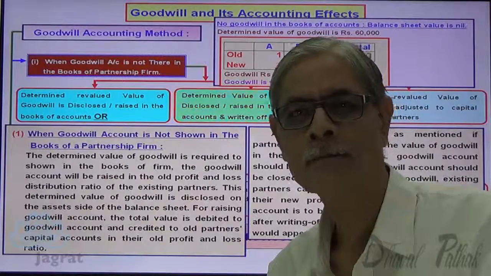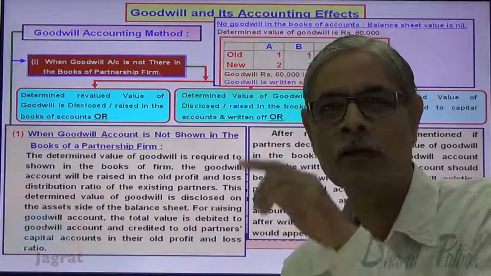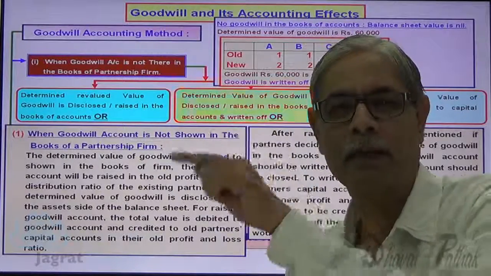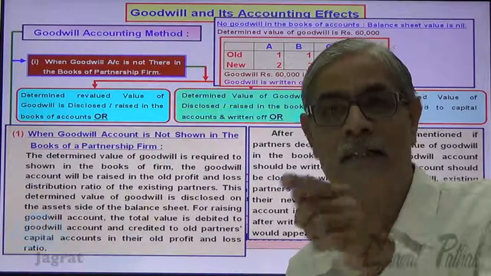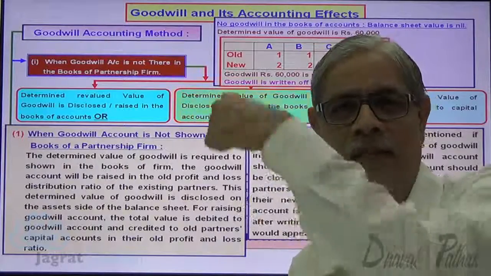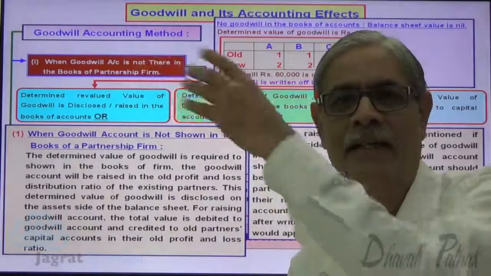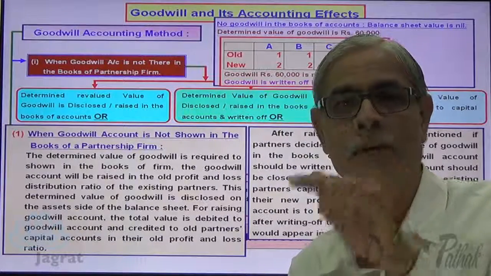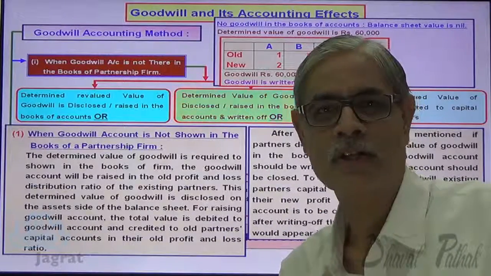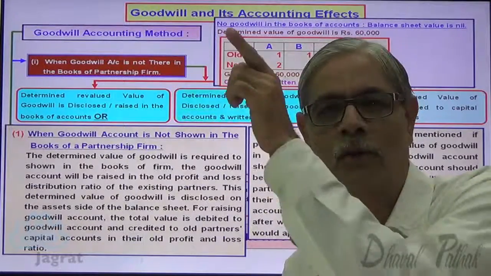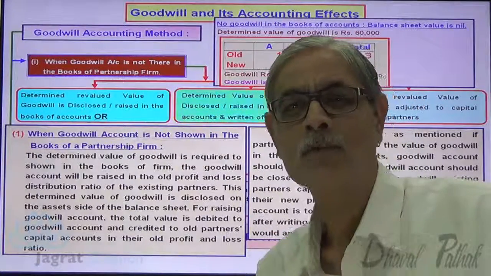Now remember one thing. What was the first entry for raising the goodwill? Goodwill account debit 60,000, A's capital account credit 20,000, B's capital account credit 20,000, C's capital account credit 20,000. What's the writing off entry? A's capital account debit 24,000, which was credited 20,000 in the first entry. B's capital account debit 24,000, which was credited 20,000 in the first entry. C's capital account debit 12,000, which was credited 20,000 in the first journal entry. In the first journal entry, goodwill account was debited. In the second journal entry, goodwill account is credited. So what is the net effect of these two journal entries?